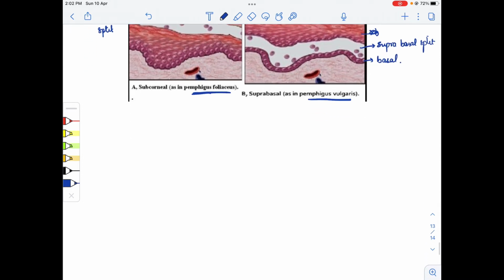Now the oral lesions. Because mucosal concentration is high in vulgaris, pemphigus vulgaris has oral lesions, approximately 90 to 95%, while in pemphigus foliaceus there are no oral lesions because the mucosal concentration is very low.